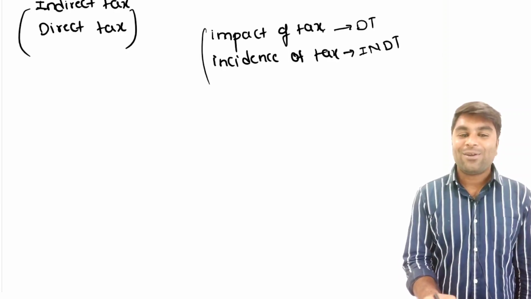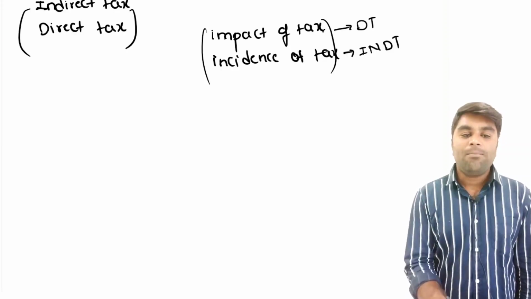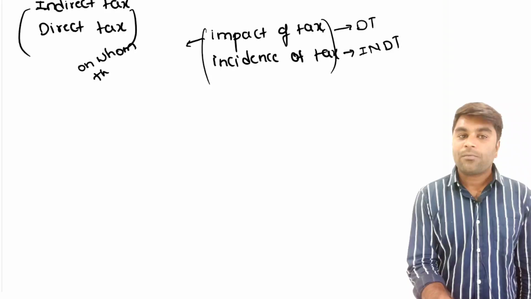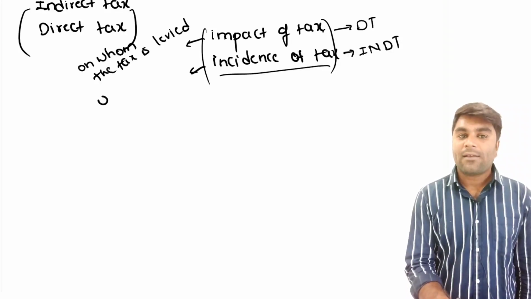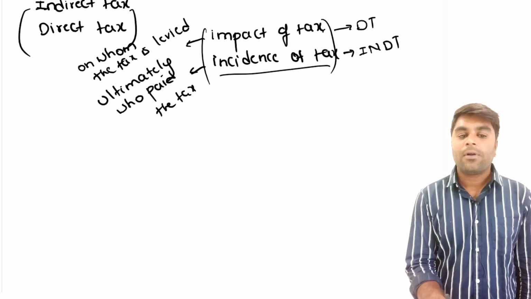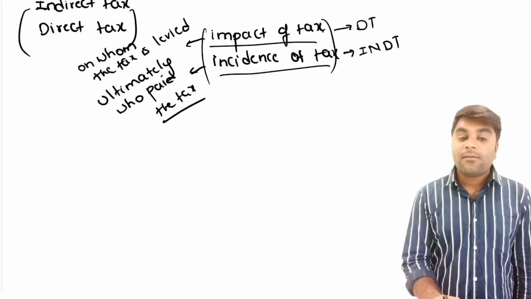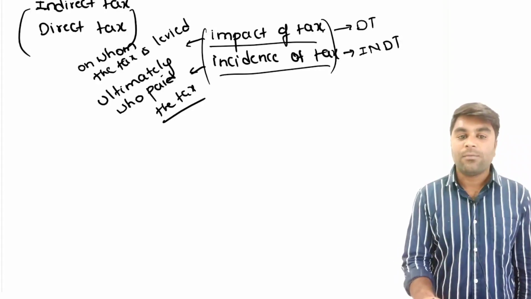I know that you haven't understood the meaning of impact of tax and incidence of tax. To put it in layman language, impact of tax means on whom the tax is levied. And on the other hand, incidence of tax means ultimately who paid the tax. These are the meanings of these terms. Impact of tax means on whom the tax is being levied. Incidence of tax means ultimately who paid the tax to the tax authorities. This is the basic meaning of these two important terms.